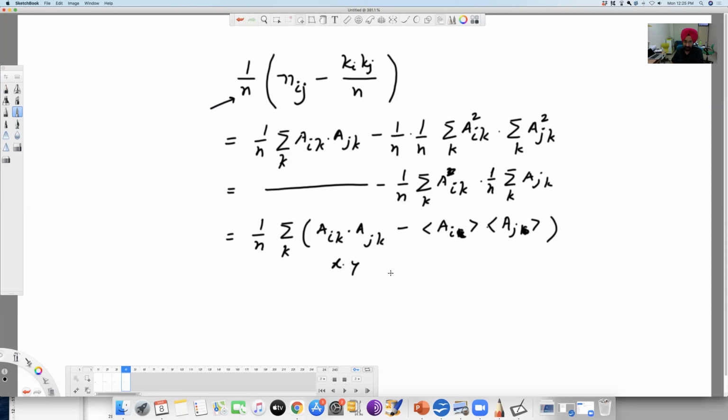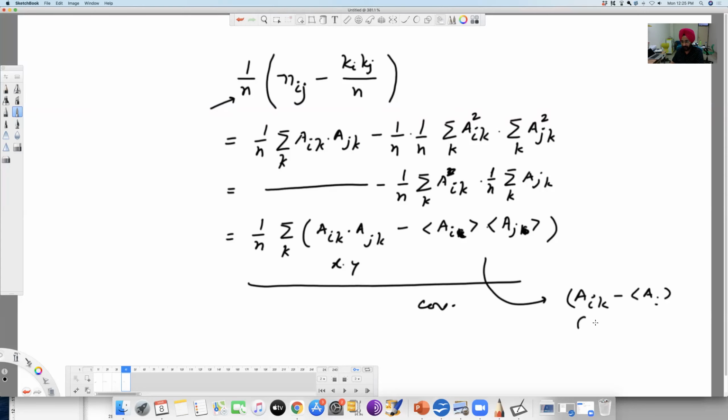But this equation is basically a covariance equation, and it can be further written as Aik minus the mean of Ai, times Ajk minus the mean of Aj. This is the equation you are aware of.